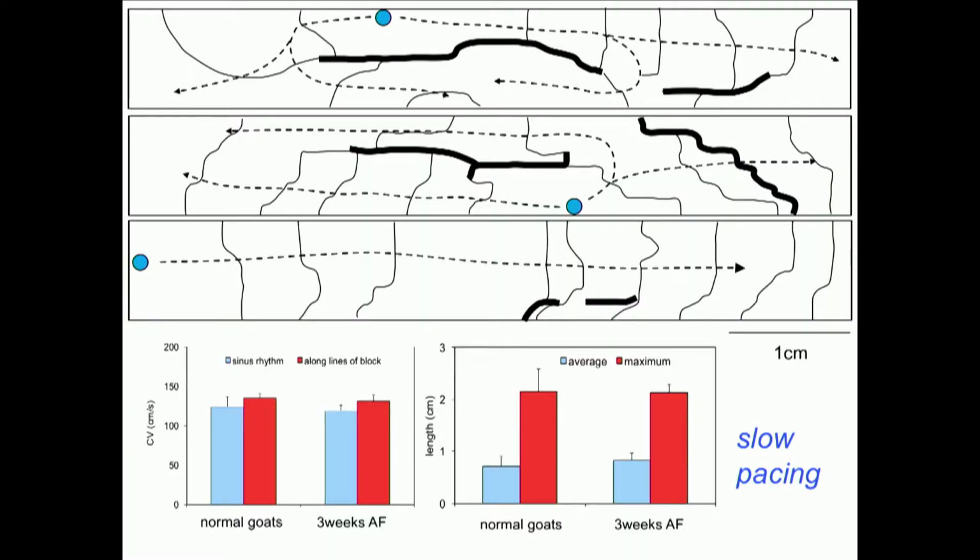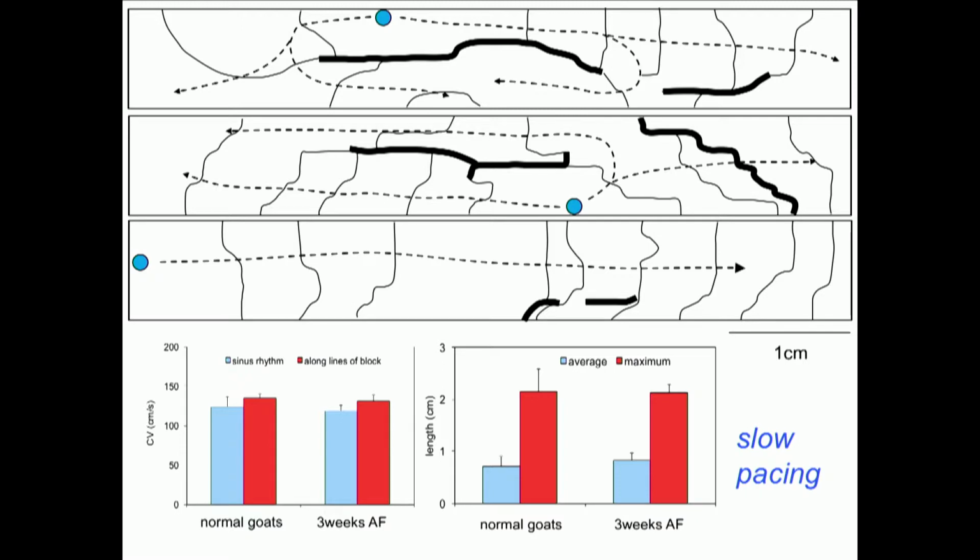This behavior is very pronounced during atrial fibrillation, but you can already get a clue during slow pacing. If you pace on or near Bachmann bundle, so if you pace somewhere on the posterior right atrial appendage, then a wave moves quickly over Bachmann bundle without hardly any block. But if you pace on Bachmann bundle itself at a slow rate, you can see these lines of conduction block, which can extend over long distances.